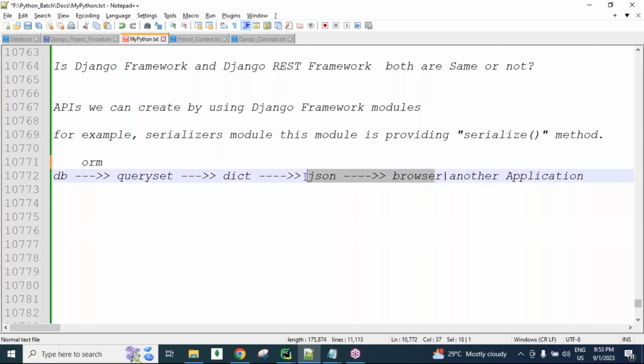If the user does not send JSON type data, then the JSON parser sends errors, guys. Just as Python rules, whether you are following them or not, are validated by the Python interpreter, in the same way there is a JSON parser, which validates whether you are sending JSON type data or not. Okay? So what is JSON type data? I'll take all these things. Just wait some time, guys.